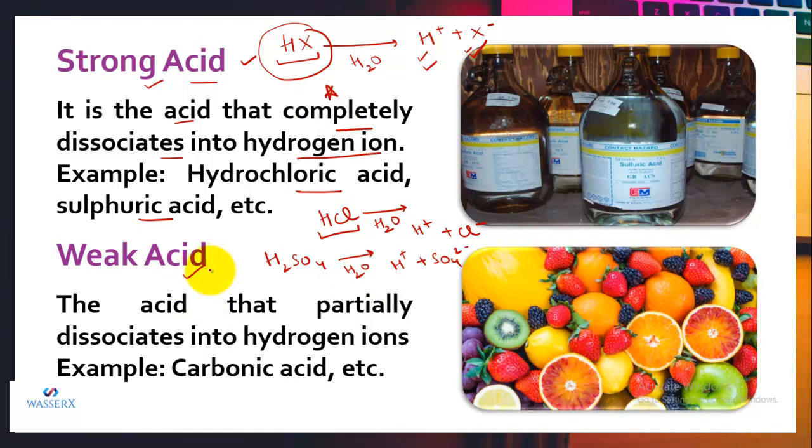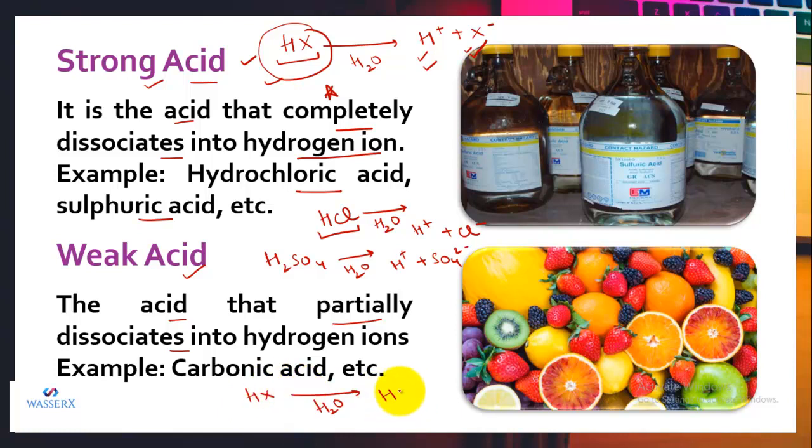And if we talk about weak acids, there are certain acids that, when dissolved in water, get partially dissociated. Like if I take the same example and say that this given acid HX is a weak acid, then when it dissolves in water, it will partially dissociate.